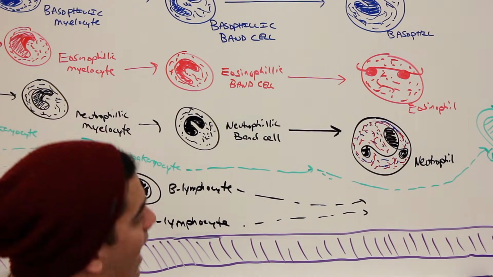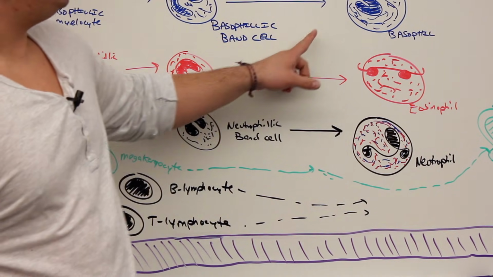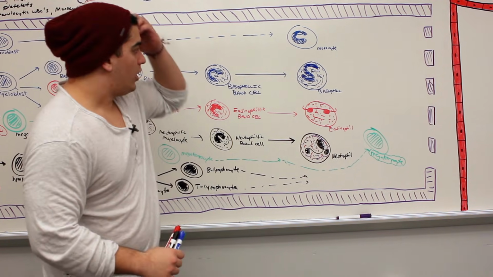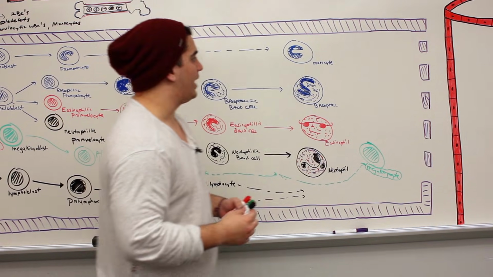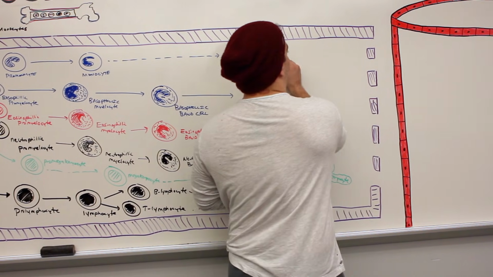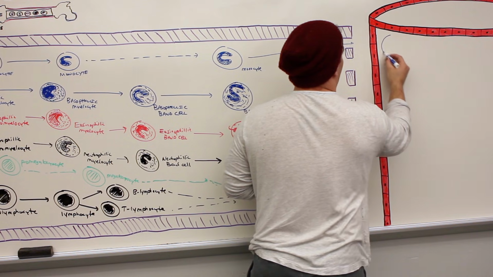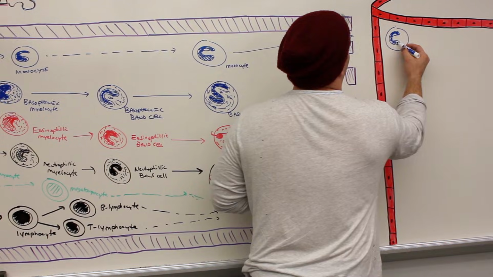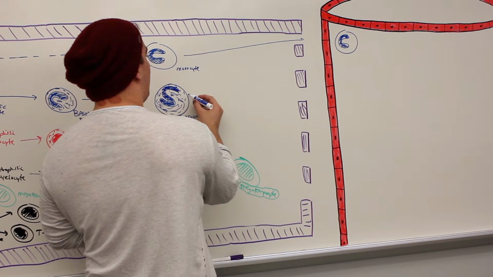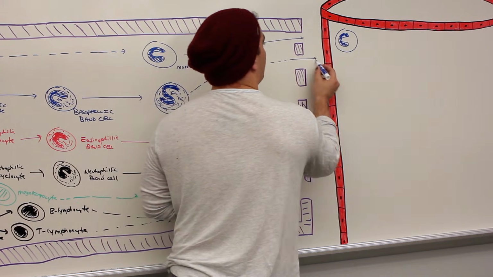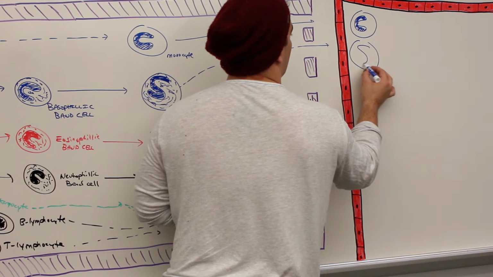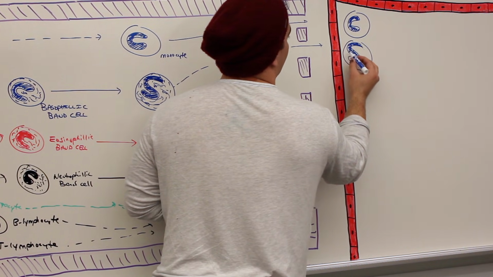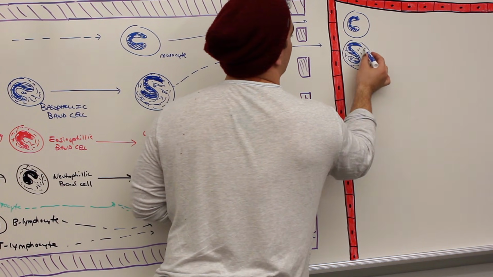All right, now let's bring all of these cells and put them into the bloodstream and talk about their functions. So again, what cells are going to be leaking out of here? The monocyte is going to be coming out here, right? So now we'll have a monocyte right here. He'll be the first one we'll discuss. The basophil will actually come out here. He'll be the second one we'll discuss, right? He's got the S-shaped nucleus with the blue granules that stain from the methylene blue base.